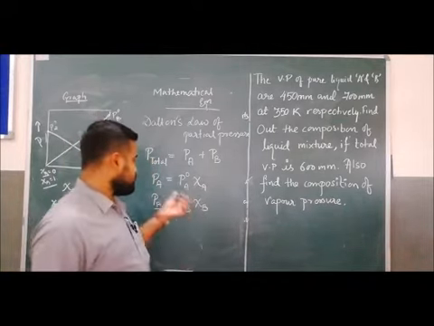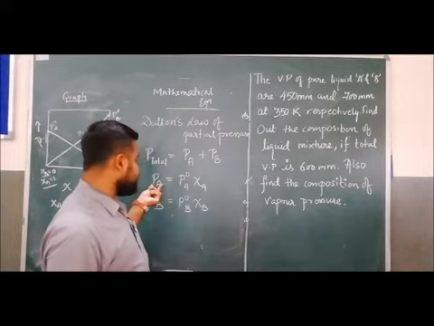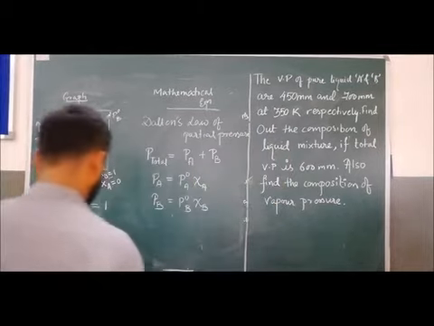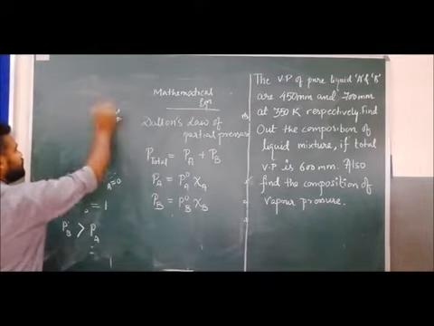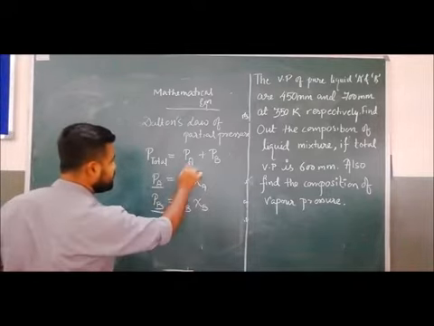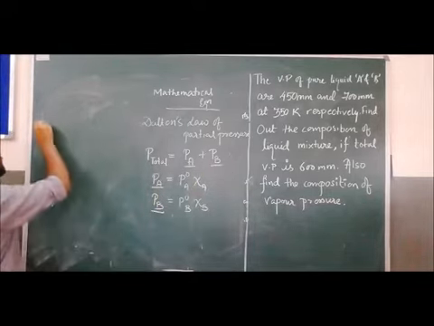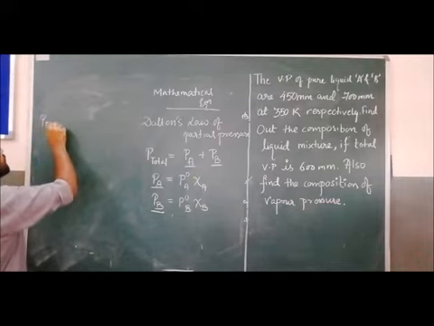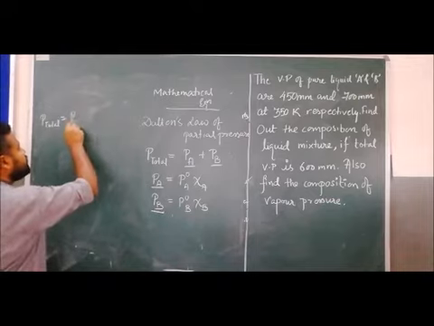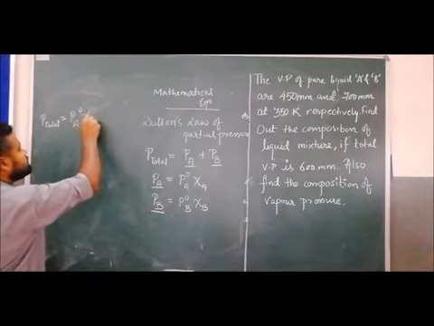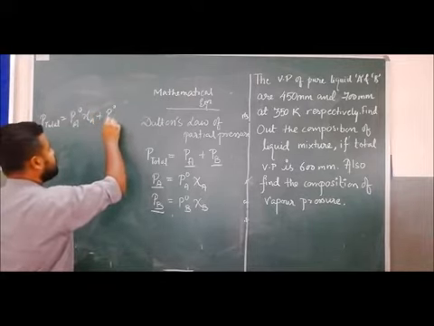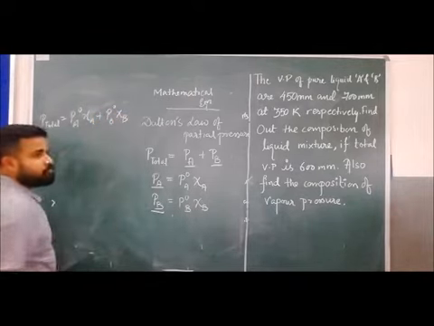This is the pressure of the component A, this is the pressure of the component B. So when we substitute the value of PA and PB in this equation, what will be the equation? P total is equal to P naught A XA plus P naught B XB.